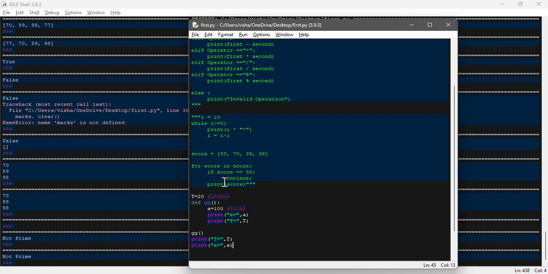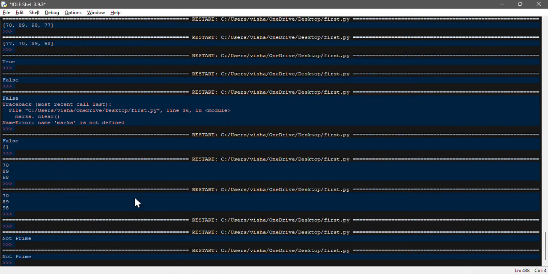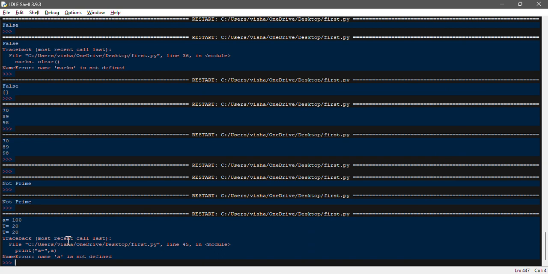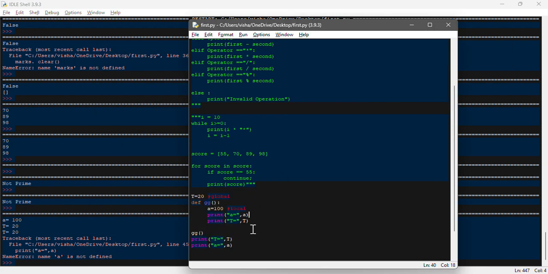So now let's see what error we get. If we run this one, we may face an error here, okay. It states most recent call last, which means print a is equal to a, the NameError, name a is not defined, okay. All right, one second.